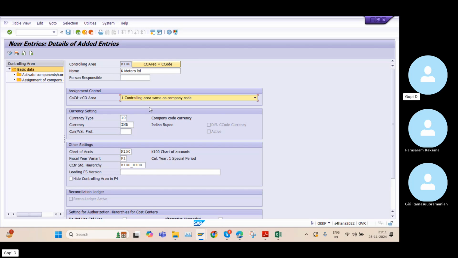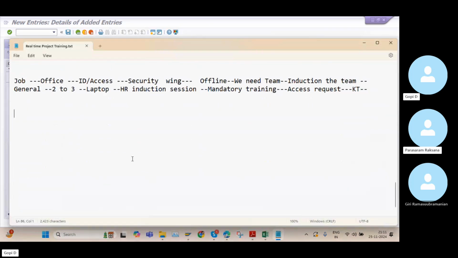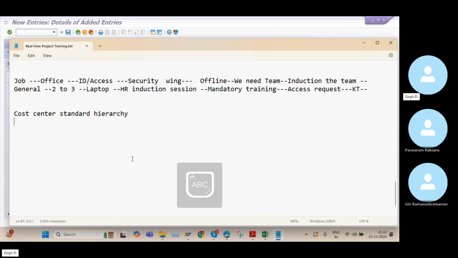And next, we need to maintain the cost center standard hierarchy. If you want to create a cost center in the SAP system, what is the hierarchy? First, we need to create the cost center standard hierarchy. Under the cost center standard hierarchy, we create the cost center group, and under the cost center group, we will create the cost center.